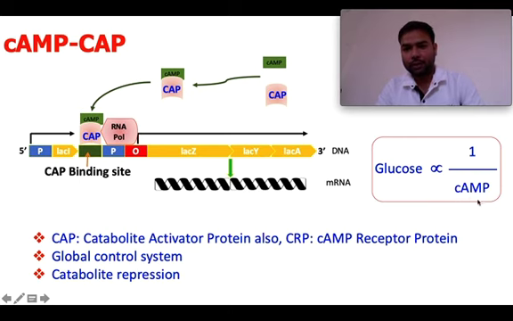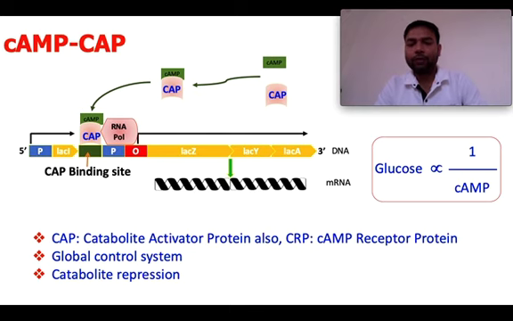Cyclic AMP is inversely proportional to glucose. So when glucose is high, cyclic AMP is low, and when glucose is low, cyclic AMP is high. Imagine a condition where the cell has low glucose, so cyclic AMP will be in higher amount.